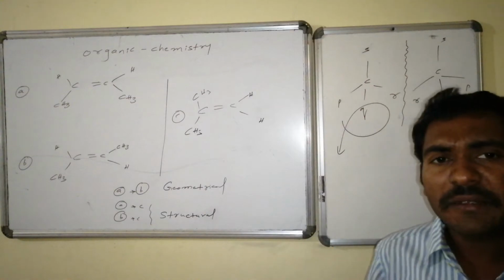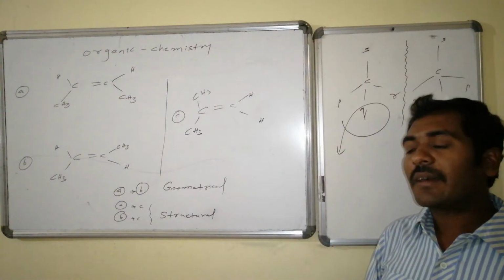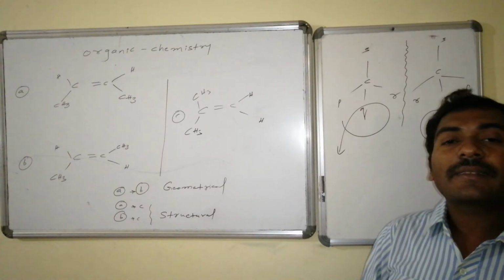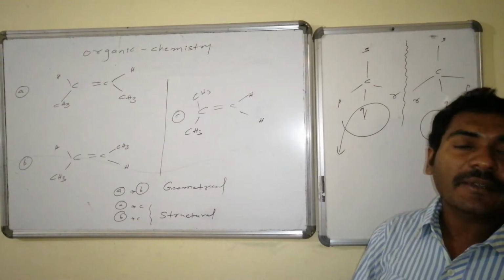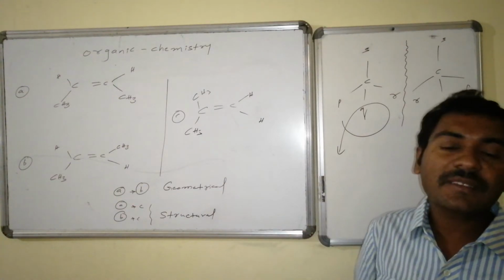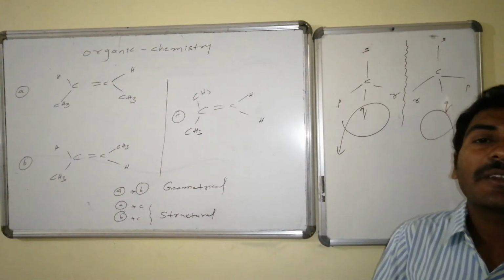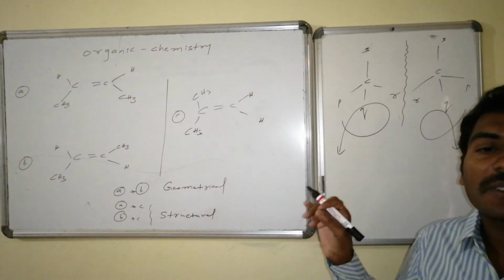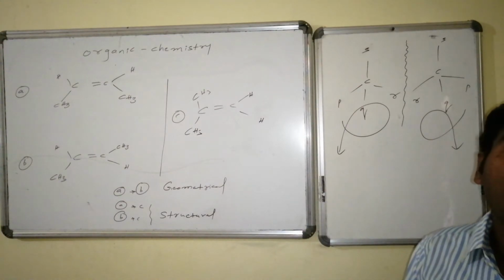But the connectivities are the same, and also there is no restricted rotation. By maintaining the same connectivity without any restricted rotation, due to the difference in their relative adjustment, they differ in properties as well as optical activity. Such isomers are said to be optical isomers.